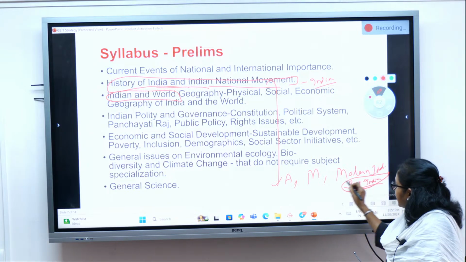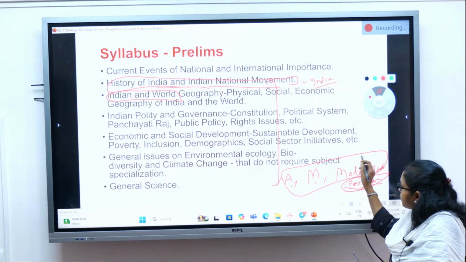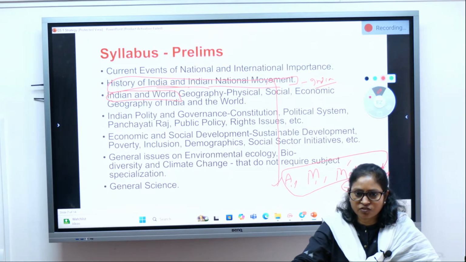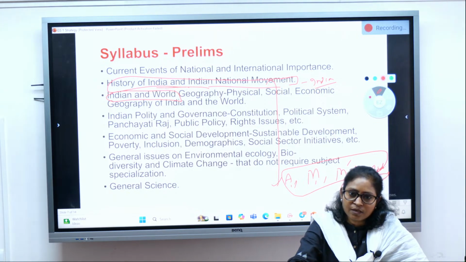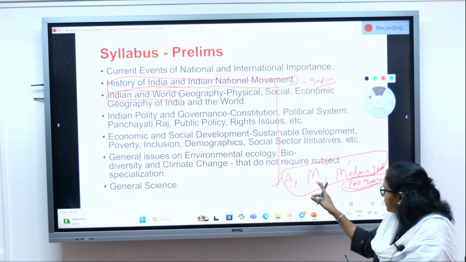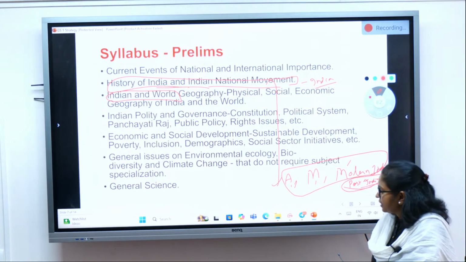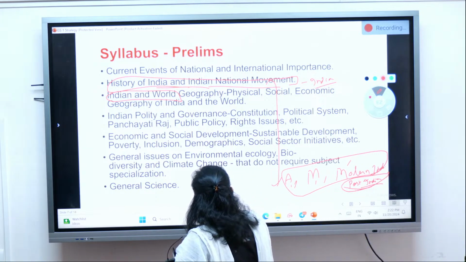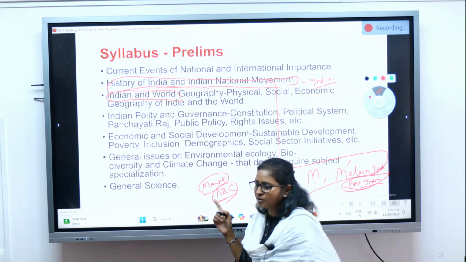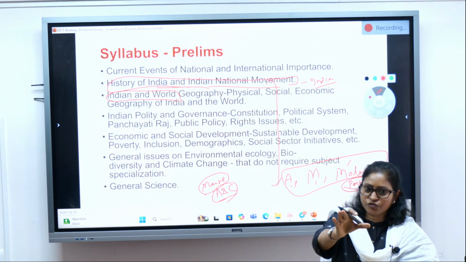But majorly the questions will concentrate on ancient, medieval and modern. These are the three main sections from where the questions in prelims will come: ancient India, medieval India and modern India. Whereas in mains we have seen one section, that is art and culture, isn't it? In mains they have not mentioned ancient and medieval, they have mentioned art and culture.